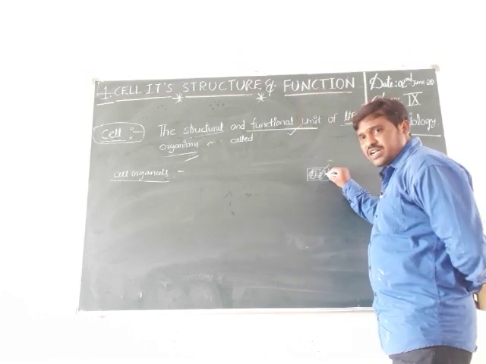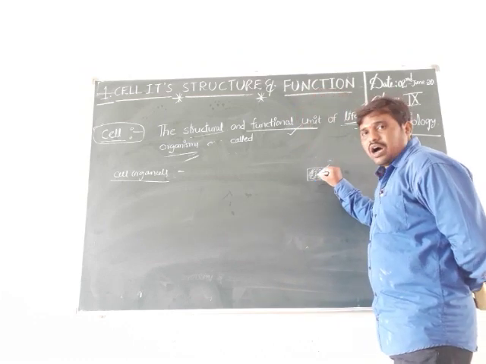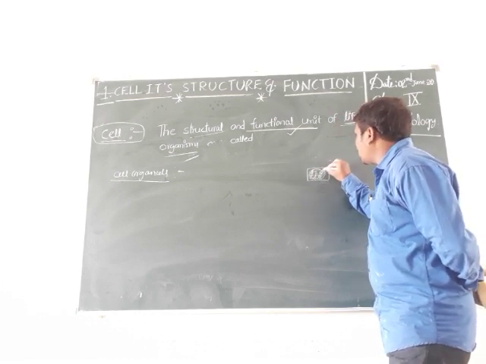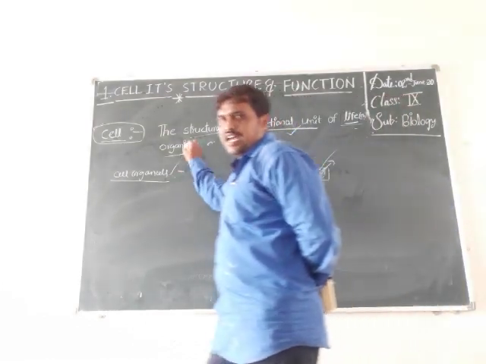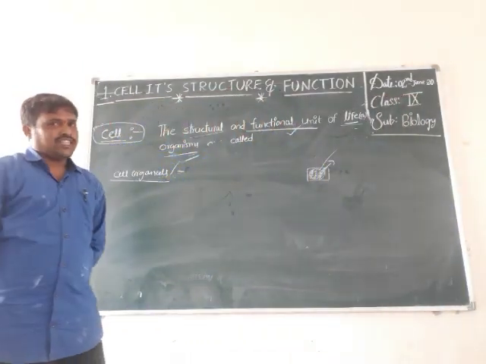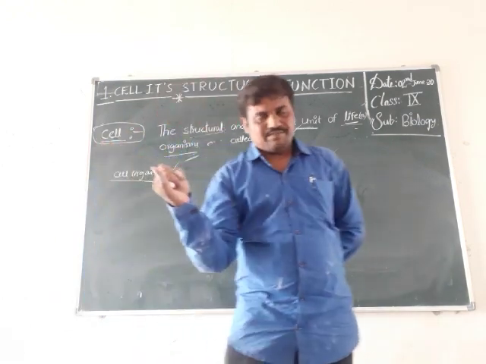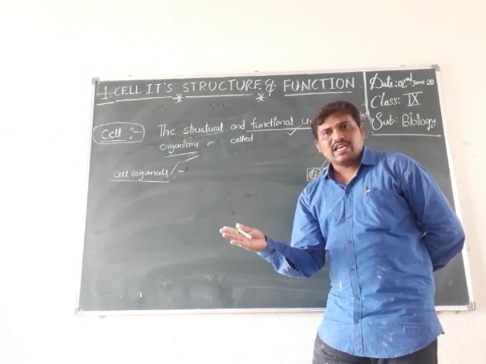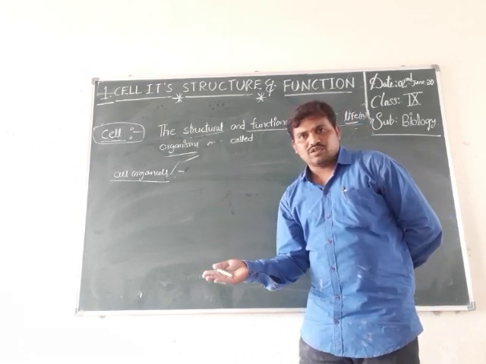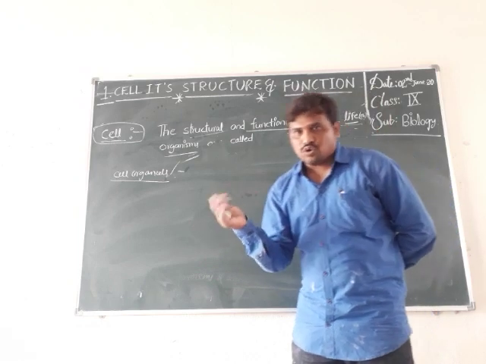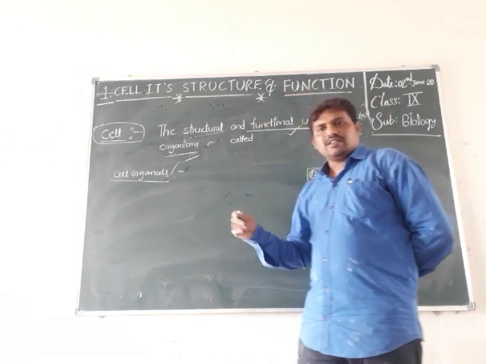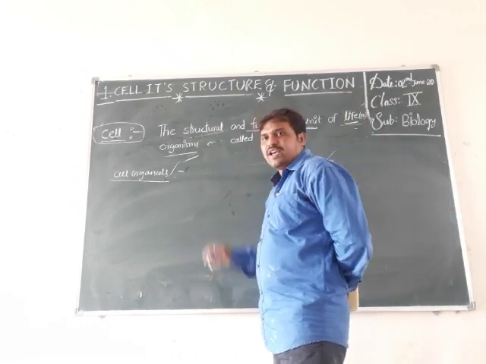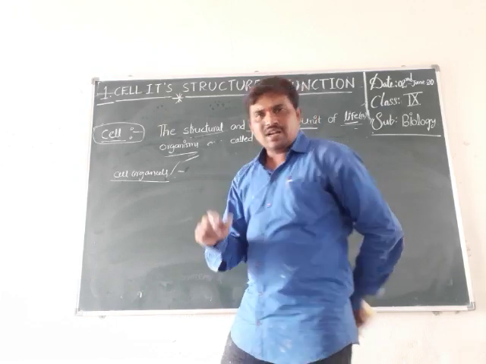Once again I repeat the answer. Some particles or membranous bound structures that float around in the cytoplasm are called cell organelles. Examples of cell organelles: nucleus, mitochondria, plastids, vacuole, lysosomes, and centrioles. We will learn these cell organelles in the next classes. In this class, we discuss the last topic: differences between plant cell and animal cell.